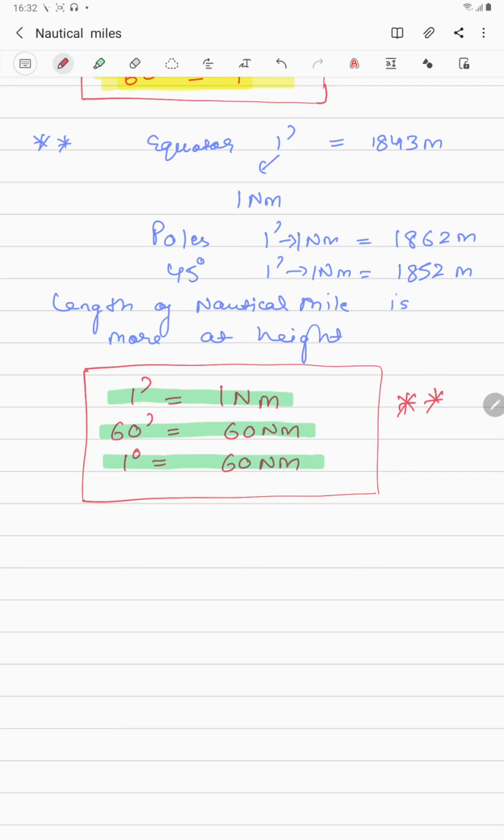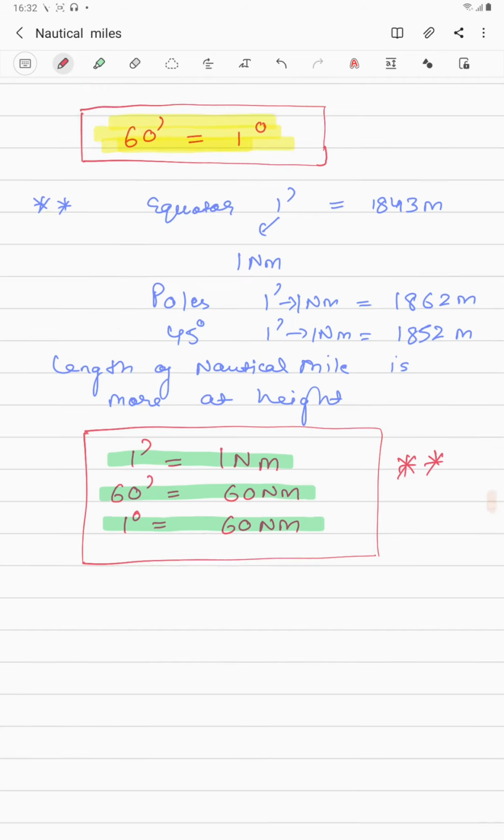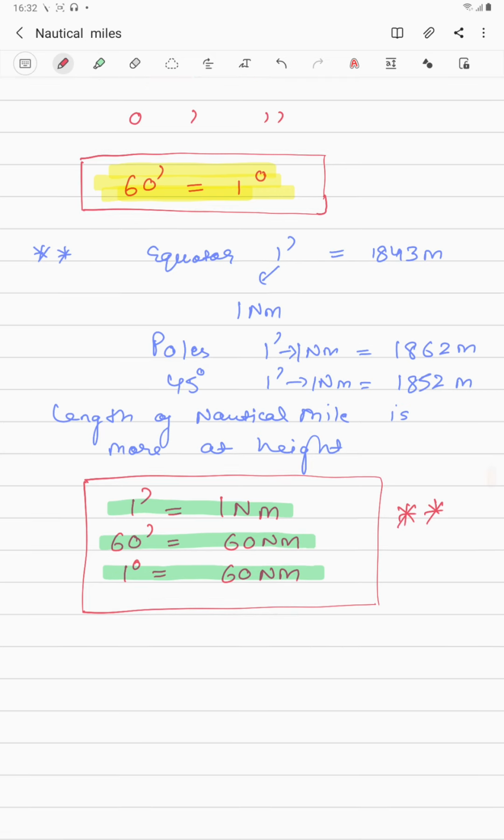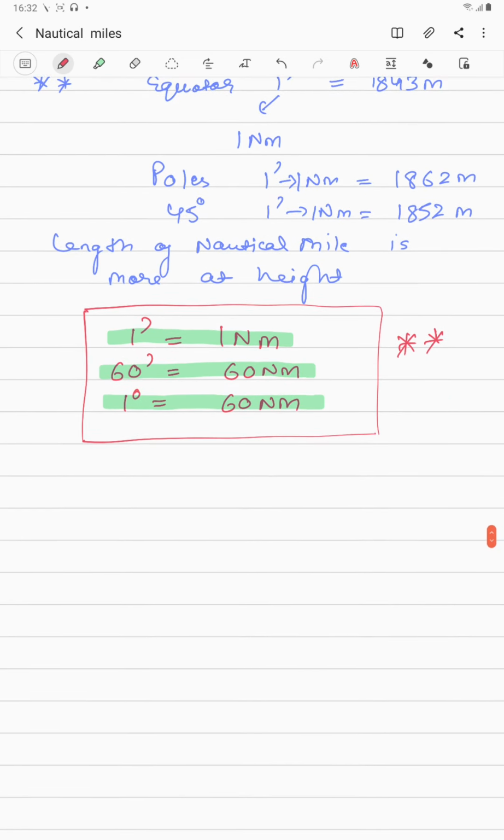And now, as we know, this was the second point, guys, that as you go more in height, the value of the nautical mile increases. All right, and we have done this conversion. Now, another thing that you need to remember is that 1 nautical mile is 6080 feet. This is the standard, and these are the values that you have to remember.